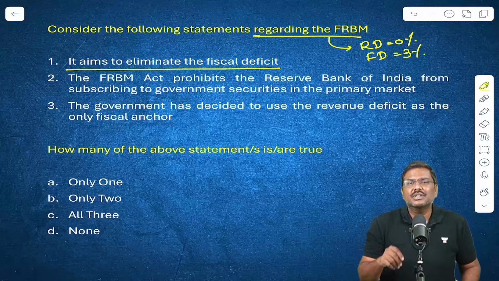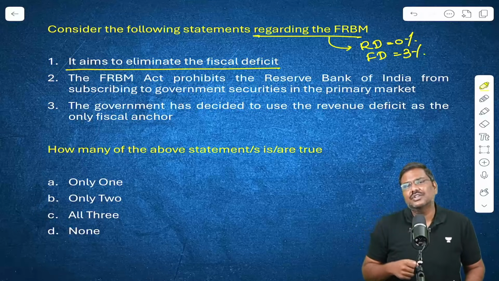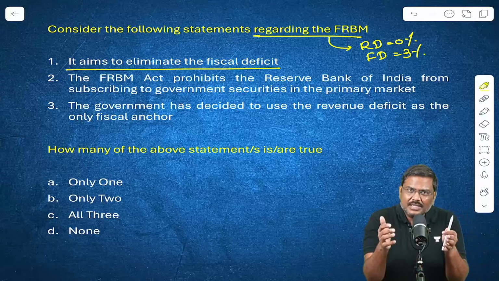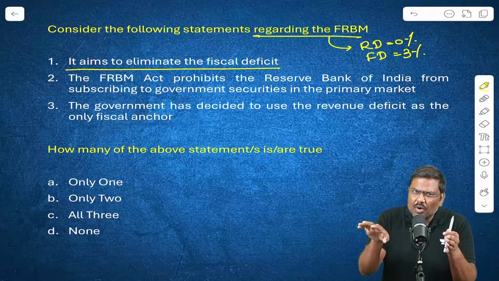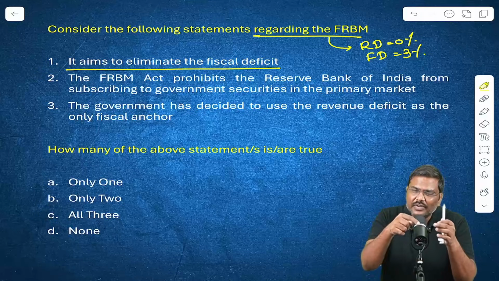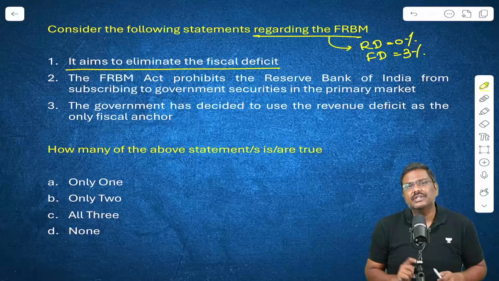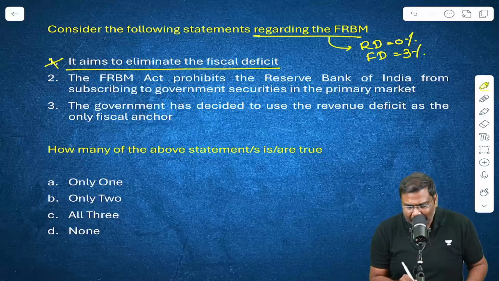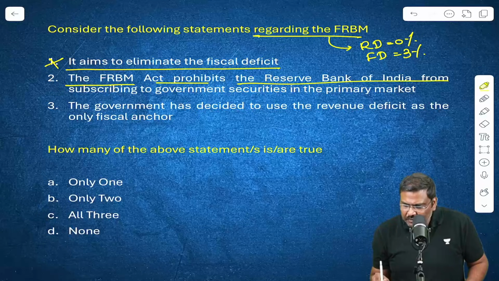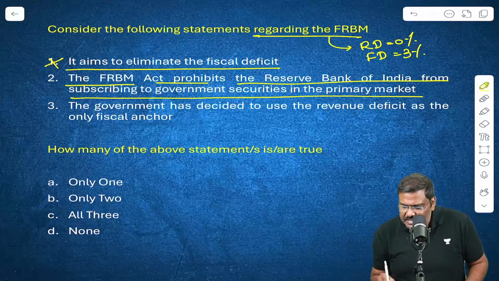Revenue is for consumption. Capital is for asset creation. So the argument here is FD 3% means you're borrowing, but none of the borrowing you're using to satisfy the deficit in the revenue side. Hence, revenue deficit is equal to 0. So first statement, incorrect.